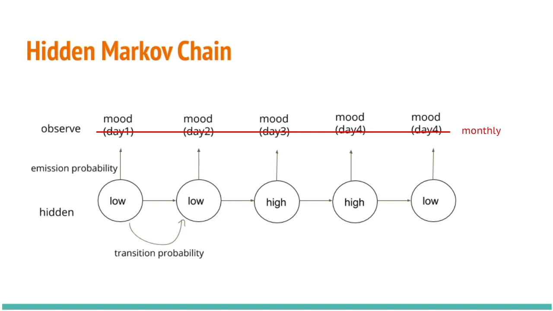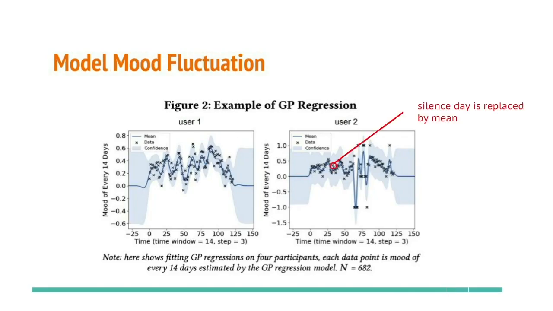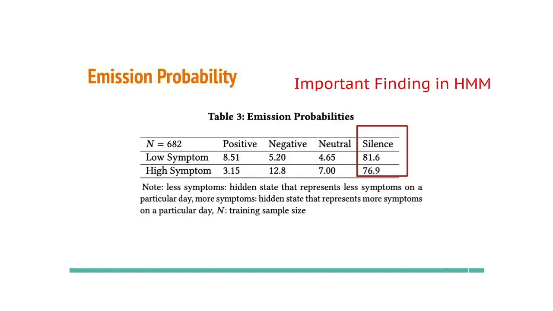Remember, the silence day is included in this modeling process. In the previous analysis, silence day was replaced by the mean value. The most important finding in this model is that silence day is also informative regarding the depressive symptoms.